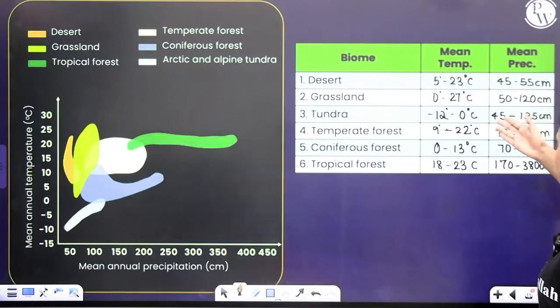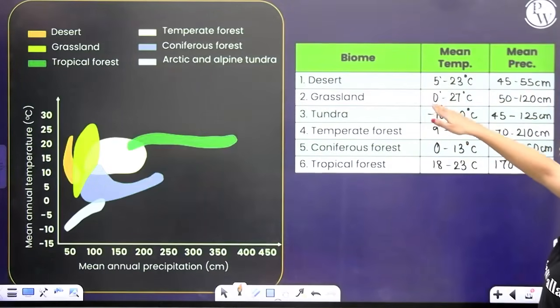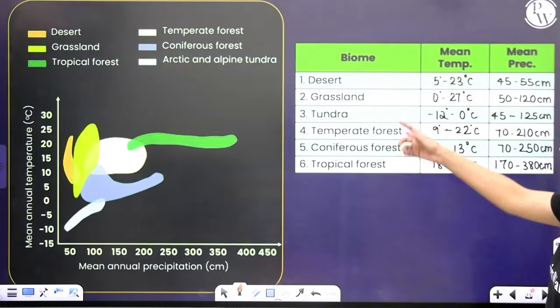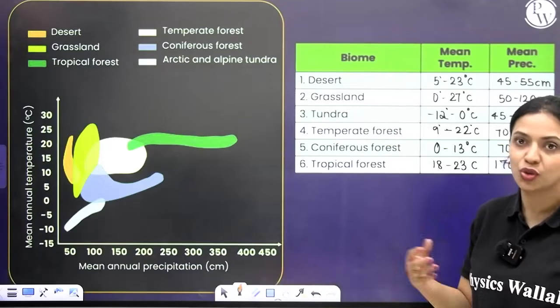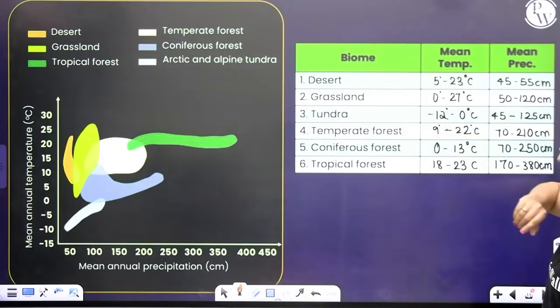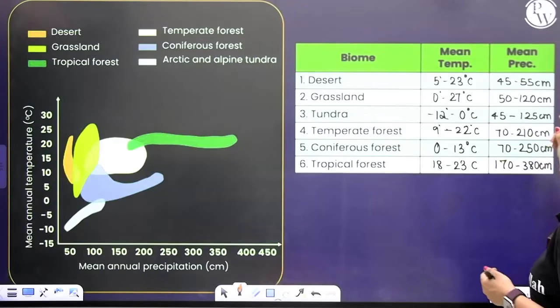It's about 50 to 120 centimeters. While the temperature variation is huge, it could be as low as 0 degrees Celsius and as high as 27 degrees Celsius. Talking about the tundra region, which is known for its very cold climate and snow. Over here, the temperature ranges between -12 to 0 degrees Celsius and the precipitation is mostly in terms of snowfall. So here it is 45 to 125 centimeters.